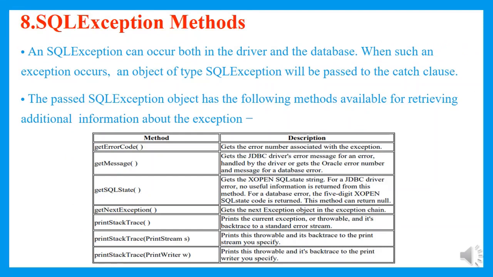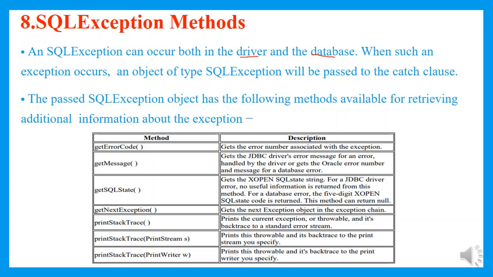There are different SQL exception methods. When we are executing SQL, depending upon the type of the query, an SQL exception is going to be generated. An SQL exception can occur both in the driver as well as the database. Suppose I am loading the driver and it was not located, then I get an exception as no such driver found.